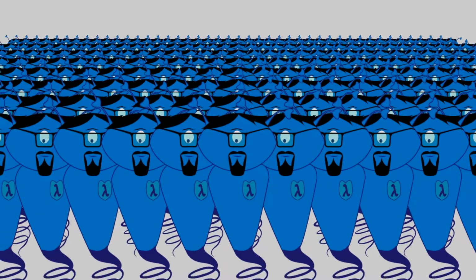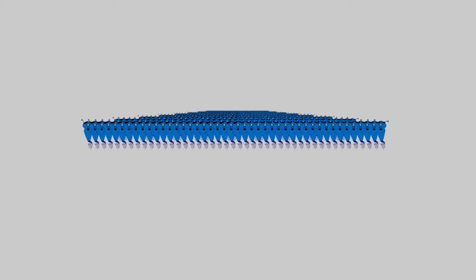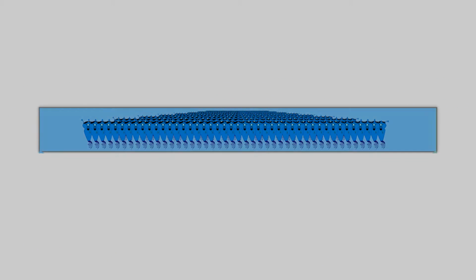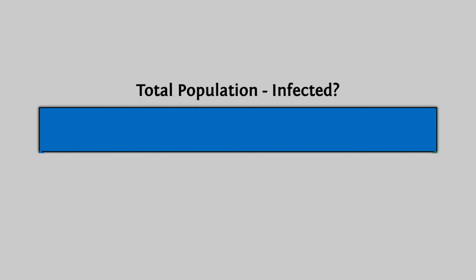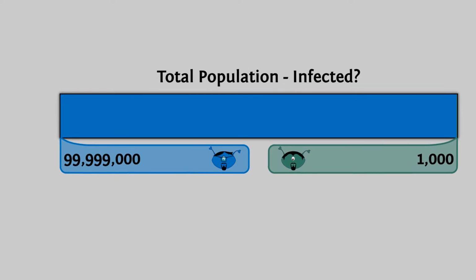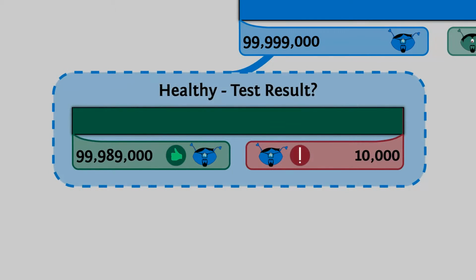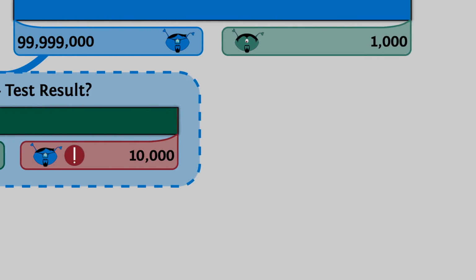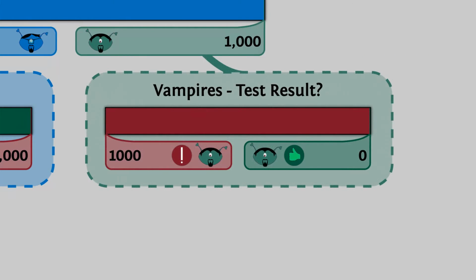So here are the 100 million residents of Lambda's country. Just for comparison, the United States has a little over 3 times as many people. Of these, we know that usually 1,000 of them are infected at any given time. Now remember that our test has a 99.99% accuracy. If we applied our test on everyone, we expect the test to mess up once every 10,000 trials, more or less. It's important to remember that these failures occur randomly. The test doesn't care if you're sick or healthy when messing up.